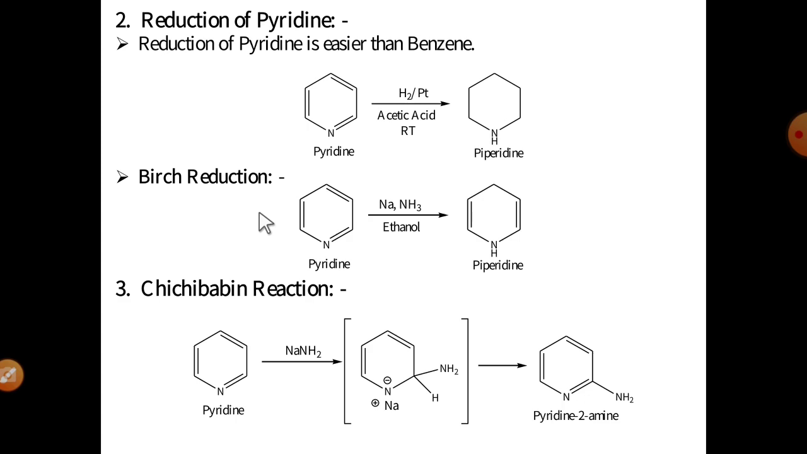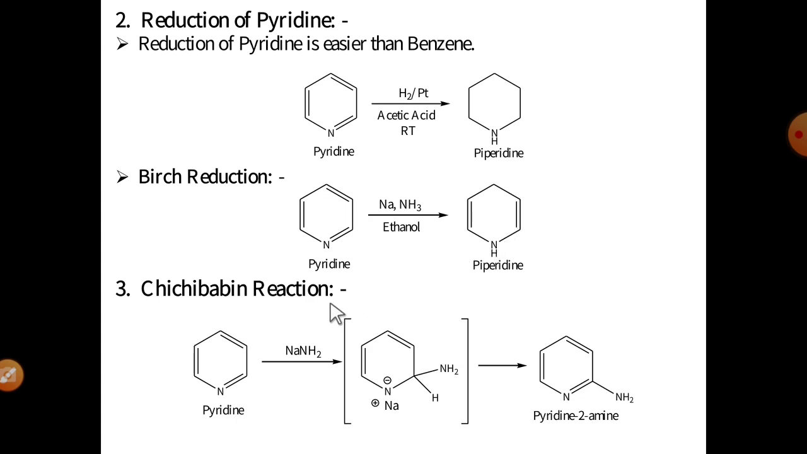Also, the pyridine molecule gives the Birch reduction reaction. Pyridine in the presence of sodium and a proton donor, ammonia and ethanol solvent, finally gives dihydropyridine, means the Birch reduction is a reduction of only one double bond, 1,4 reduction takes place.